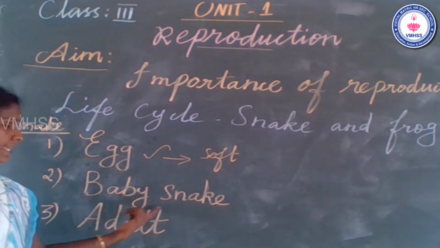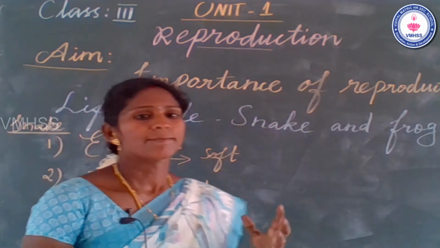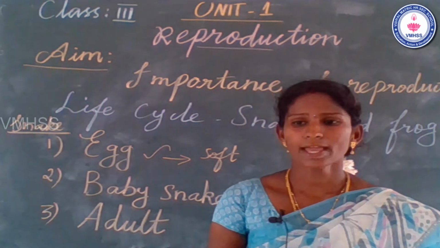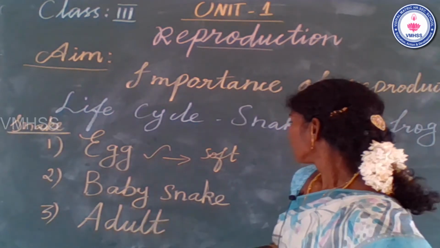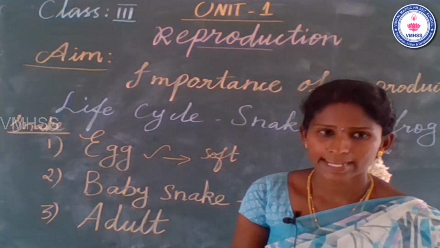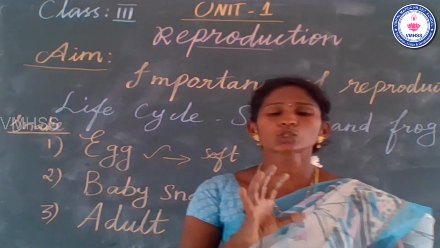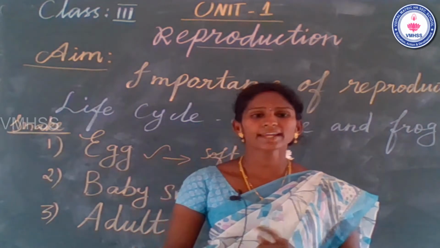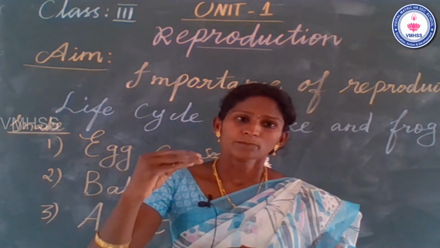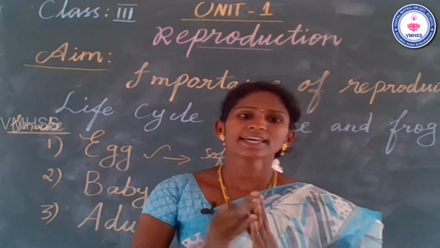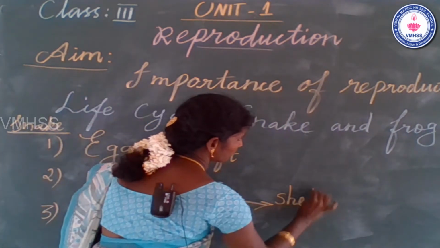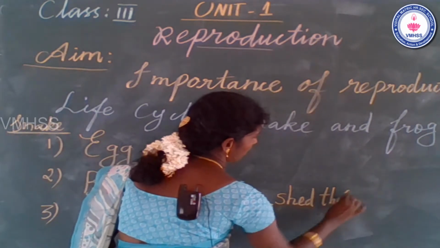Second one, baby snake. After a few days, the baby snakes come out from the egg. What does the baby snake look like? The baby snake looks like an adult snake, but it is smaller and thinner. After they grow up, they shed their skin. Shedding the skin is the main important part.